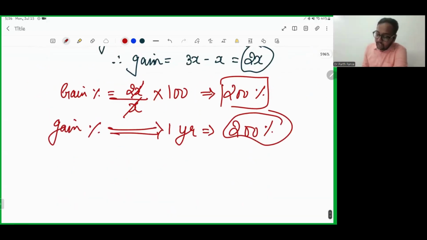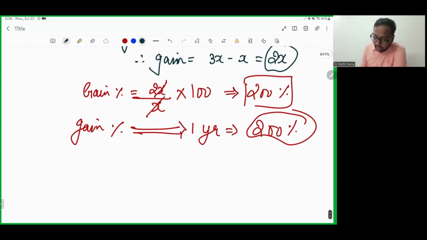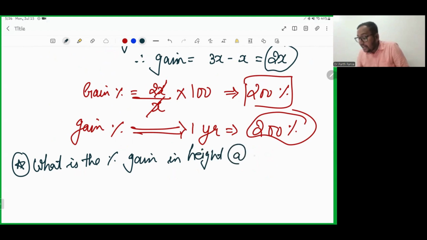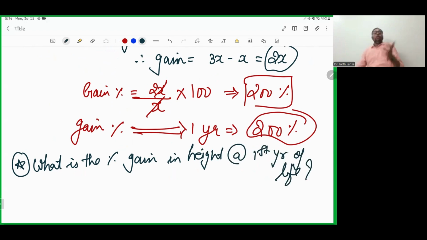A similar kind of question you can see on your screen, or while you are giving your exams: what is the percentage gain in height at the end of the first year of life? Again, we follow the same thing. Remember ready reckoners.